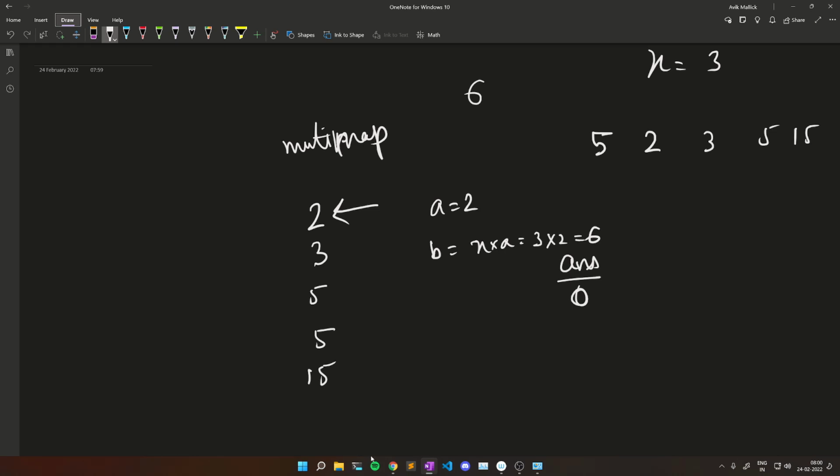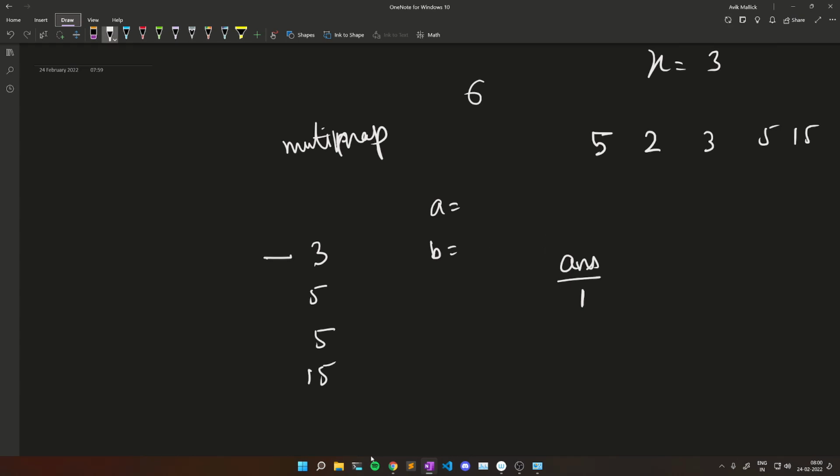Since it does not exist, to make a pair containing the element 2, we will need 6. So in this case I can increase my answer by 1, because I can assume that I will add an element 6, and then 2 and 6 will make a pair. So now I will remove these 2 elements.